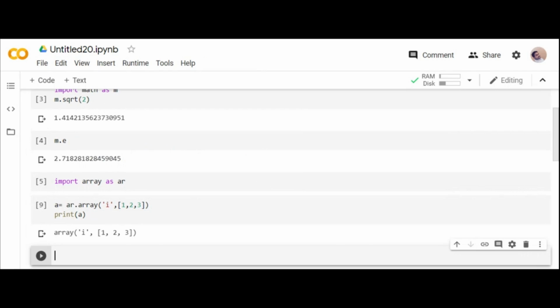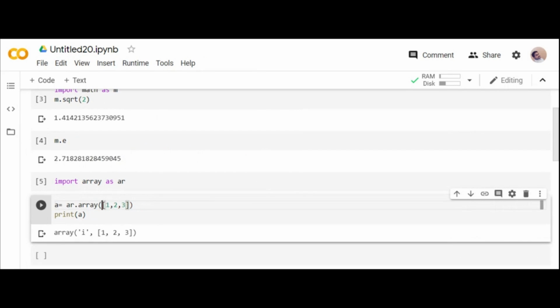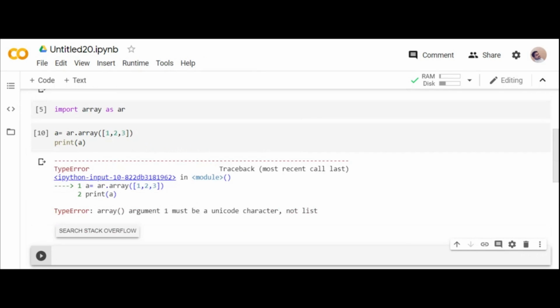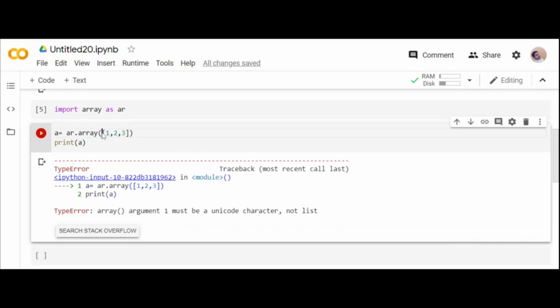Everyone, some specific type you need to integrate. Otherwise, you cannot create an array. See, because if you try to directly write an array like this with the help of list array of, it tells you one must be a Unicode character. It should have only one argument and that should have some Unicode characters. What do you mean by Unicode characters? Which includes the combination of strings and numbers. So I thought I should write in this way.